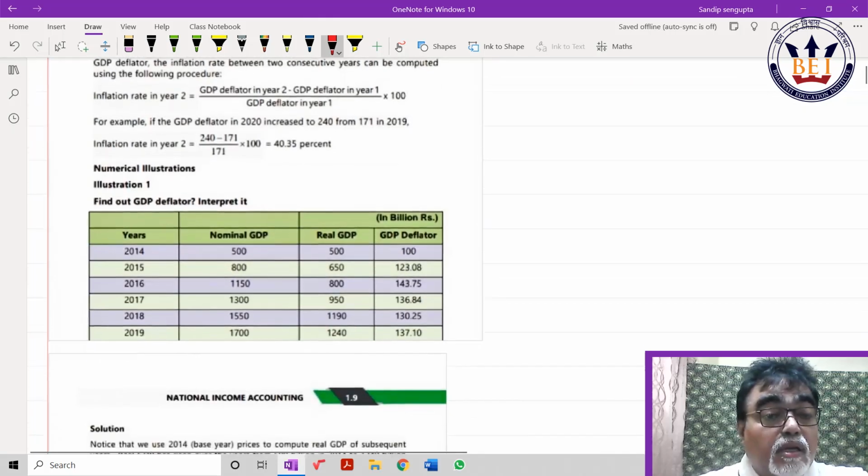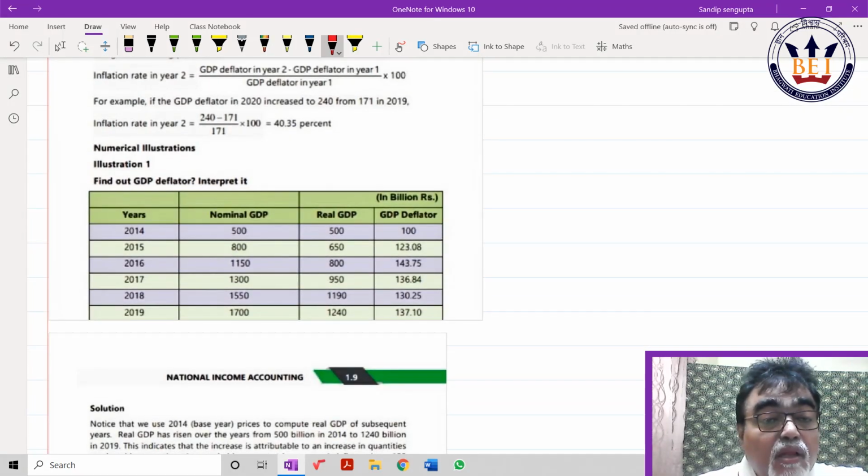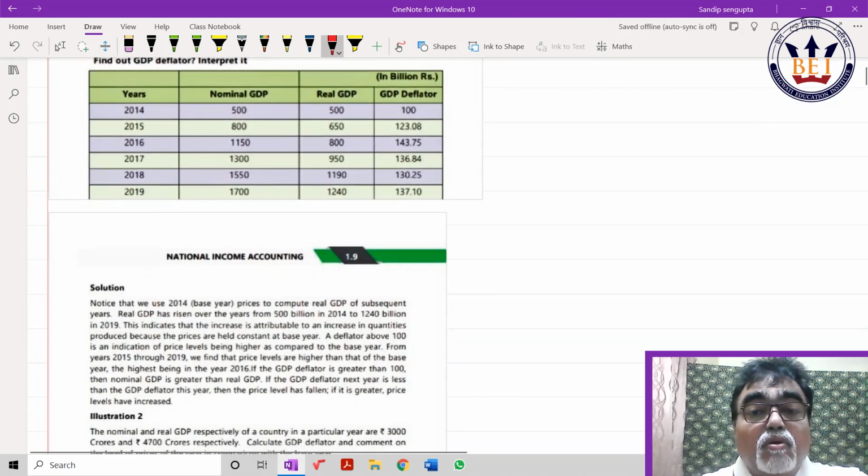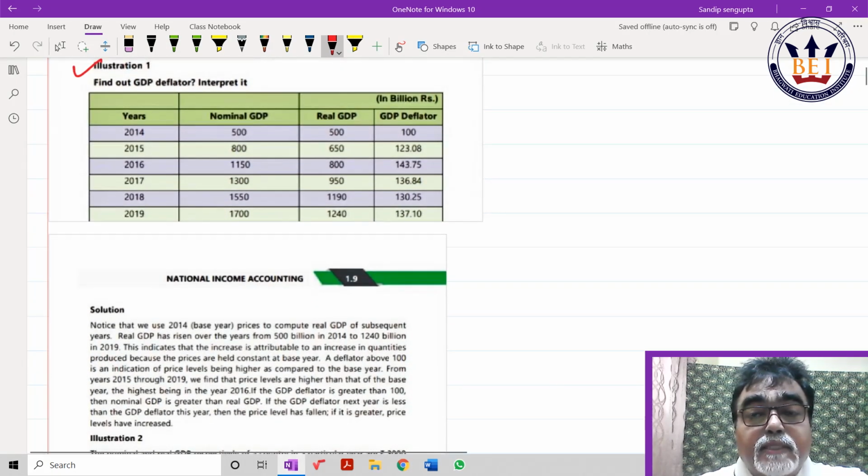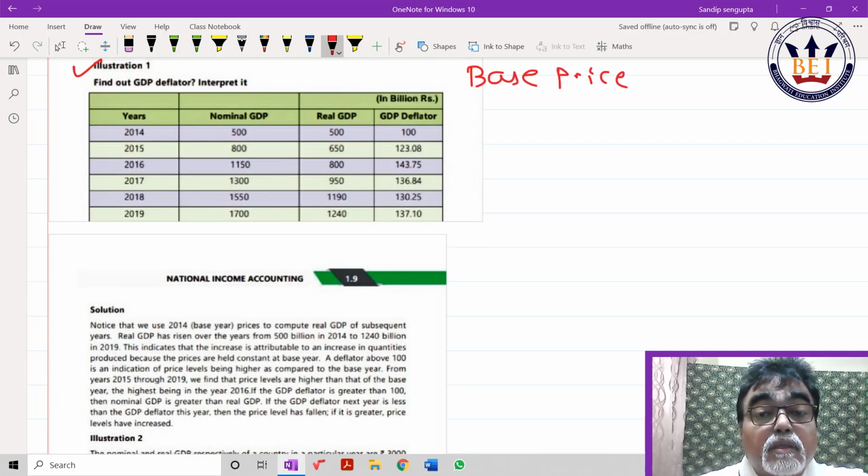Now, first illustration 1. Find out GDP deflator and interpret it. Simple way. Don't look at the answer. Read the sum carefully. What is the base price? Base price is 100 for any index, 2014.